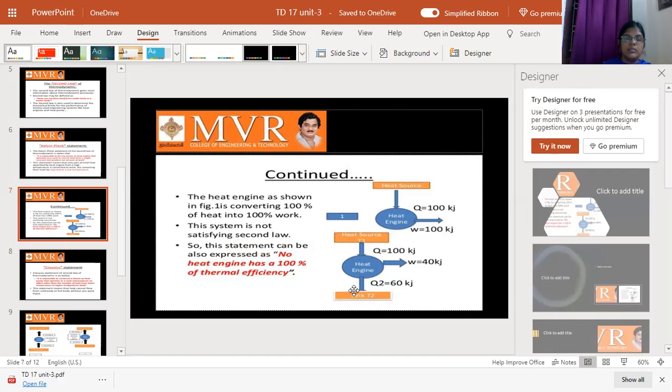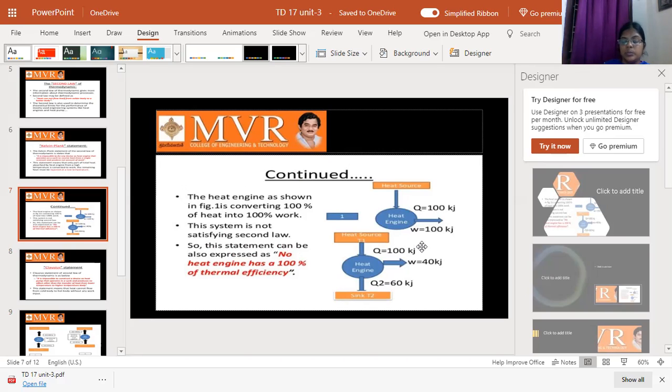But what does the Kelvin Planck statement say? Here, heat is taken from the heat source, Q equals 100 kilojoules, and the engine does some amount of work, W equals 100 kilojoules, but it does not reject any amount of heat to the sink. So directly Q equals 100 kilojoules, and it is completely converted into work. Is this possible?